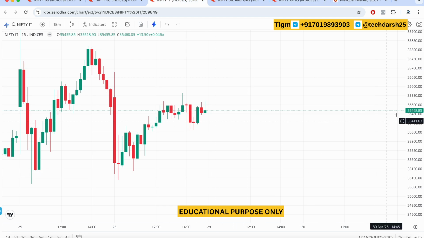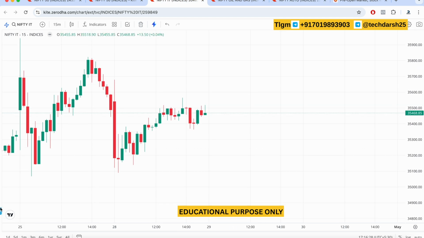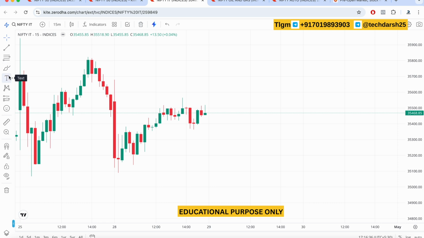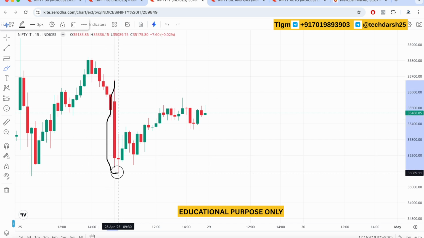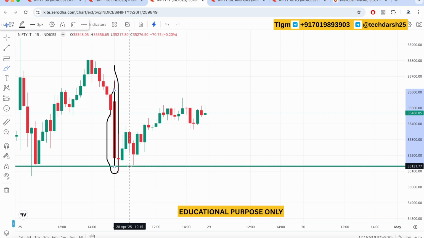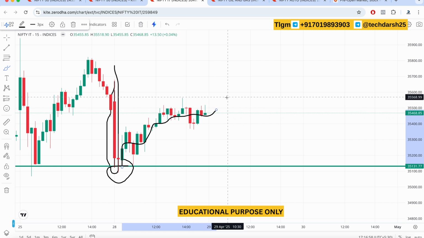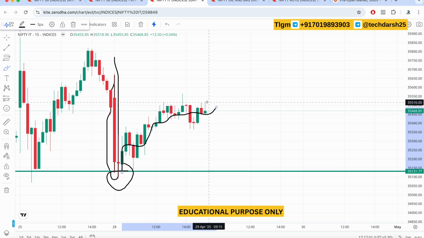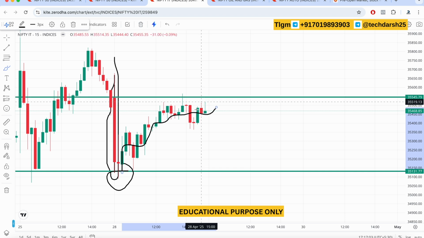Nifty IT is an index which has not performed much for today. All the other indexes performed on a bit of a greenish side, but Nifty IT is the one index closing on a bit of a downside. As you guys can see here, its performance was a bit range bound. The first red candle itself came down, and after coming down it made the current low level a support level. It took this support and slowly recovered for the day, and here is how it closed. So this is how the Nifty IT has performed for today.